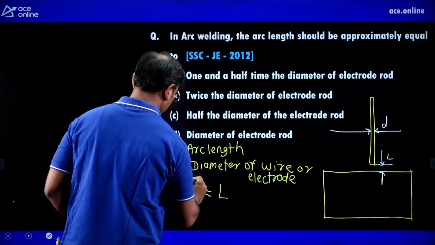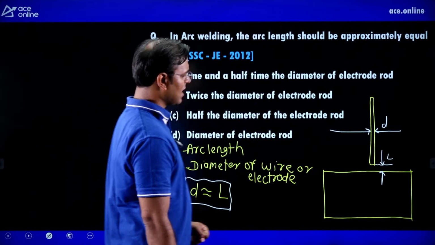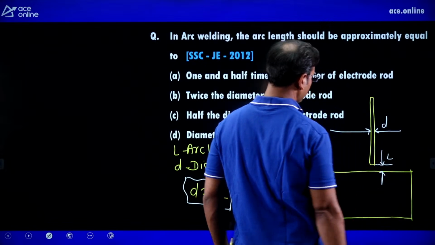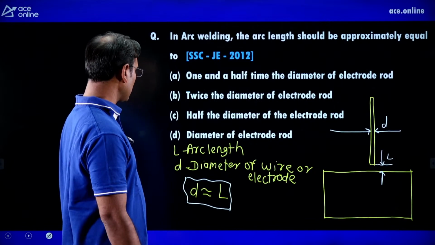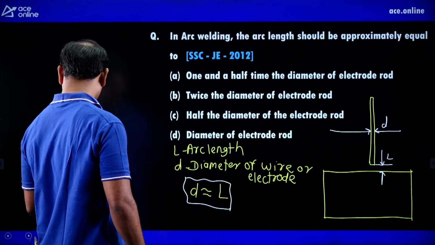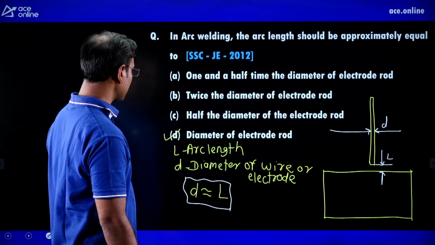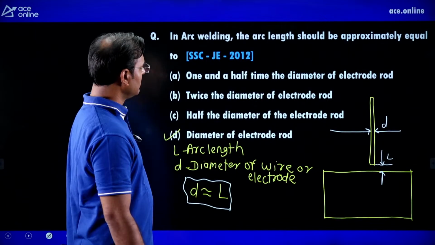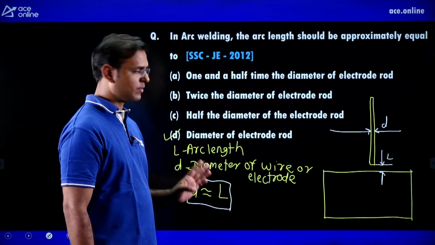Now what is the meaning of arc length? Arc length means the distance between the welding plate and the tip of the electrode. Then diameter is approximately equal to arc length. Is this option available here? Yes, the correct option is option D. In arc welding, the arc length should be approximately equal to the diameter of the electrode.